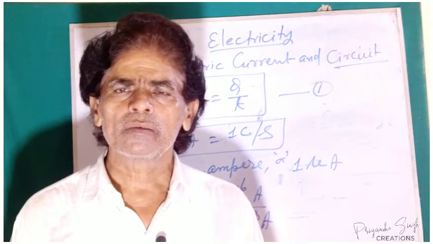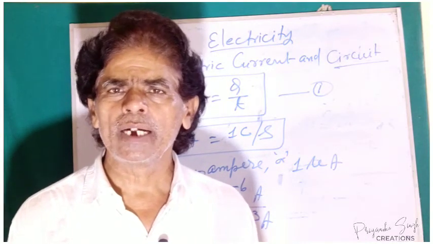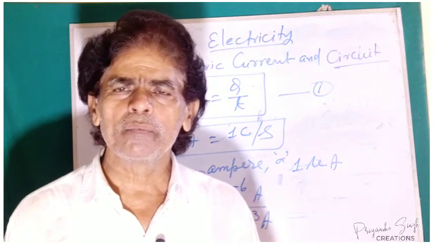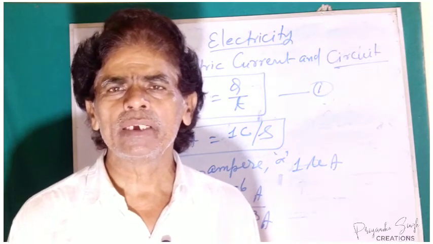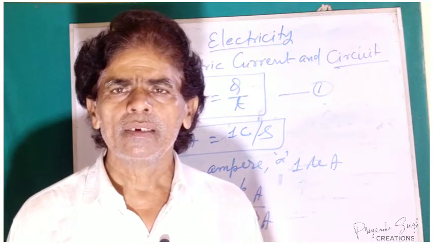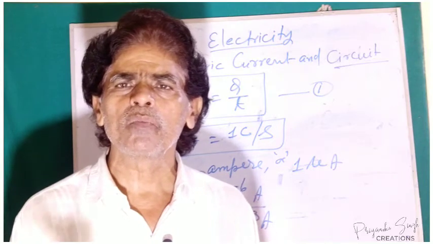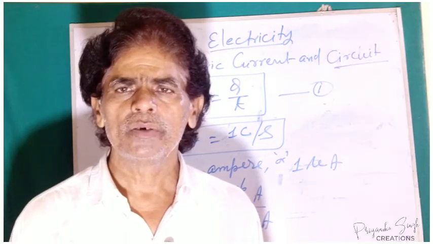See here, for simplicity, let us try to understand the potential difference between the positive and negative terminals of the cell. In a dry cell, the potential difference between the positive and negative terminals is 1.5 volt.